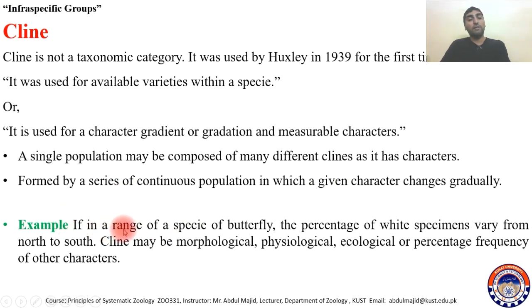For example, if in the range of a species of butterfly, the percentage of white specimens varies from north to south. If you start examining them from north to south and look at the percentage of white specimens, you will see whether it is increasing or decreasing. So a cline may be morphological, it may be physical, it may be ecological, or the percentage frequency of other characteristics.